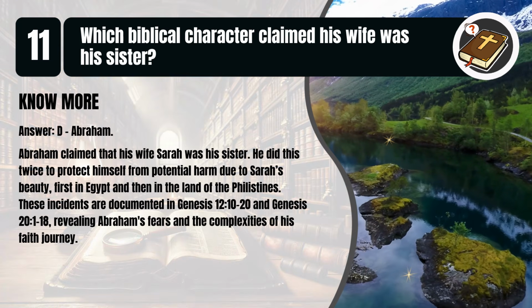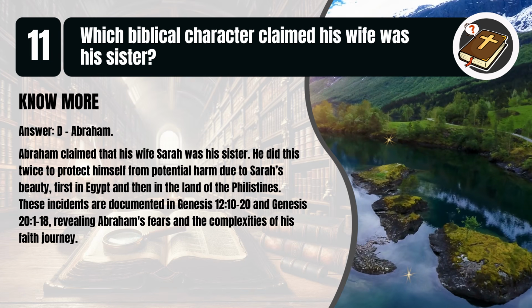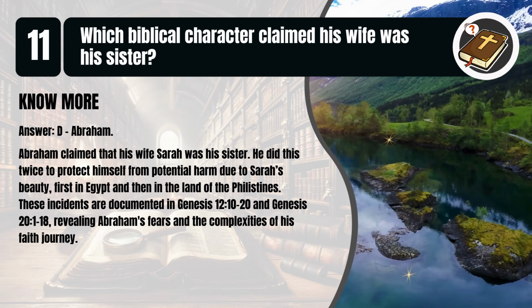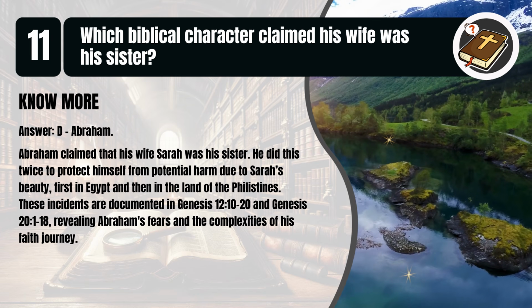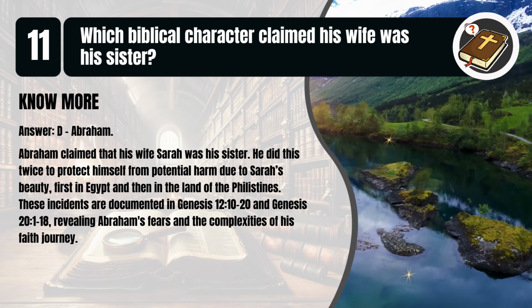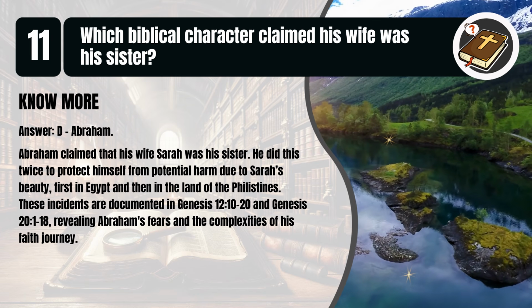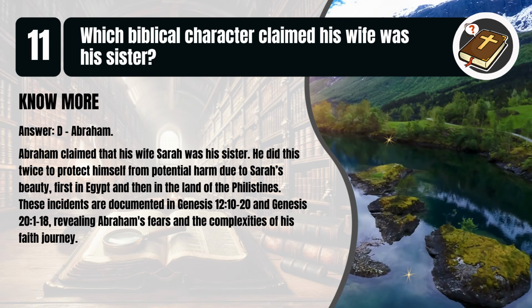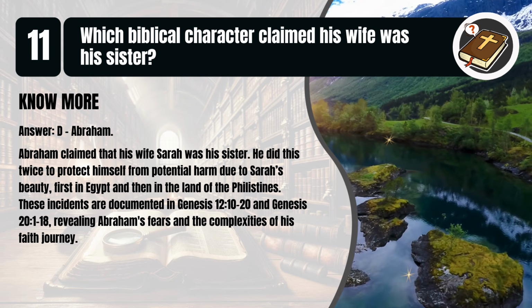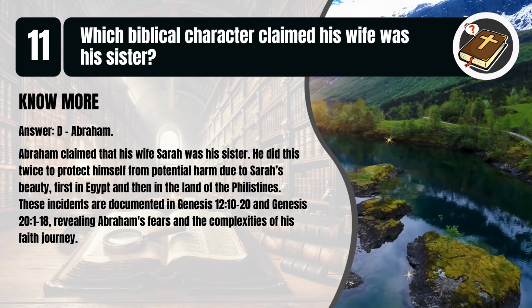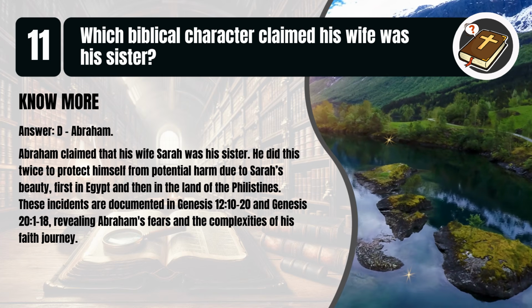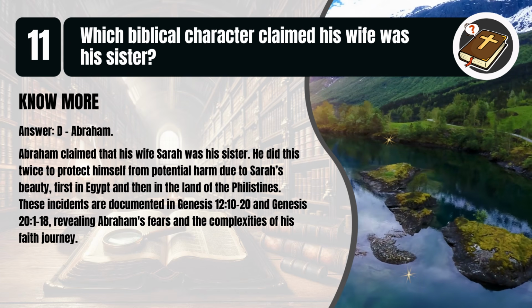That's D. Abraham. Abraham claimed that his wife Sarah was his sister. He did this twice to protect himself from potential harm due to Sarah's beauty, first in Egypt and then in the land of the Philistines. These incidents are documented in Genesis chapter 12, verses 10 to 20, and Genesis chapter 20, verses 1 to 18, revealing Abraham's fears and the complexities of his faith journey.